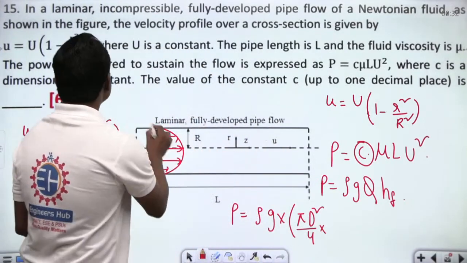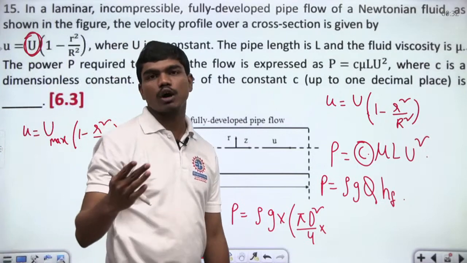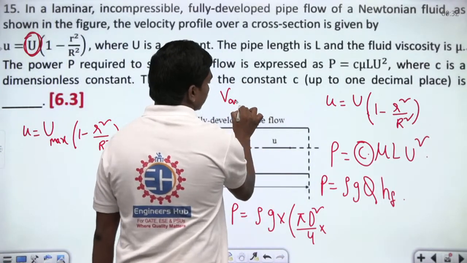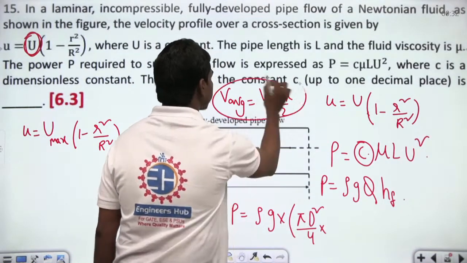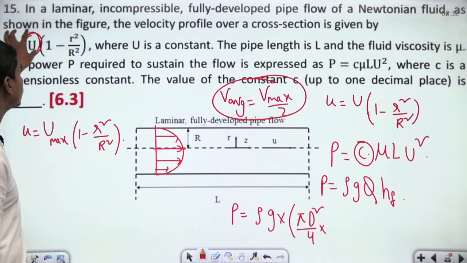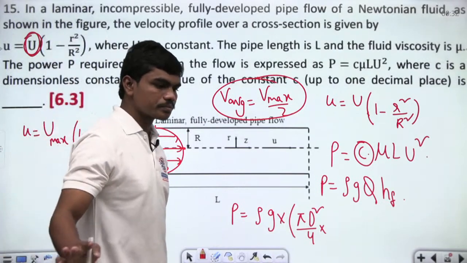If this is U maximum, then in plane Hagen-Poiseuille flow, the average velocity V average is nothing but V max divided by 2. Correct? And of course V max is at the center line, where the radius r is equal to 0. So whenever r is 0, your velocity is a maximum at this point.